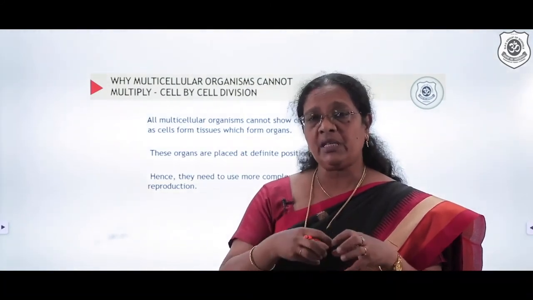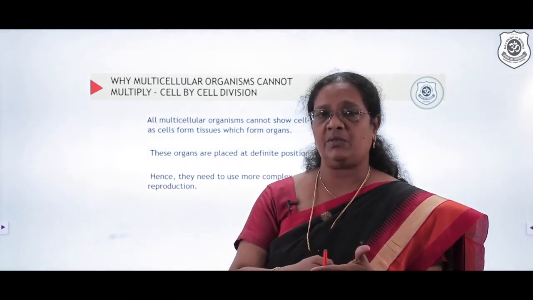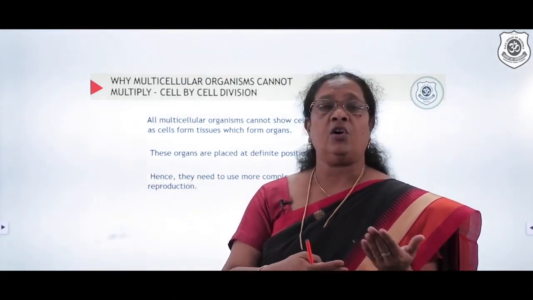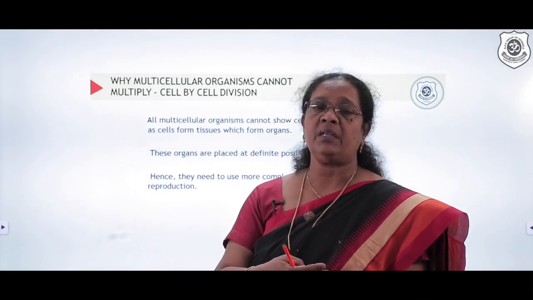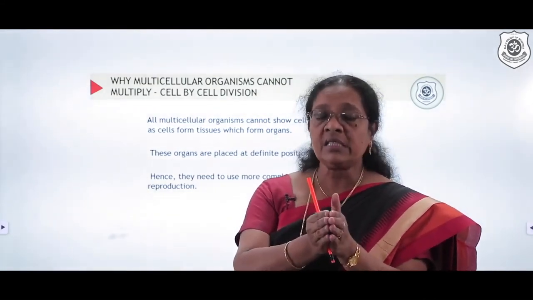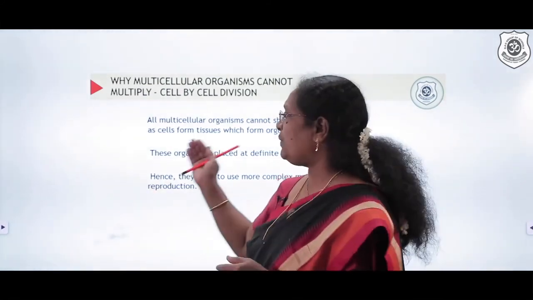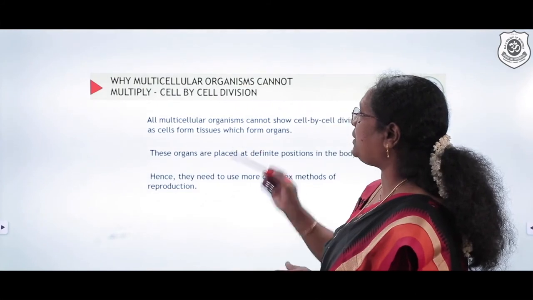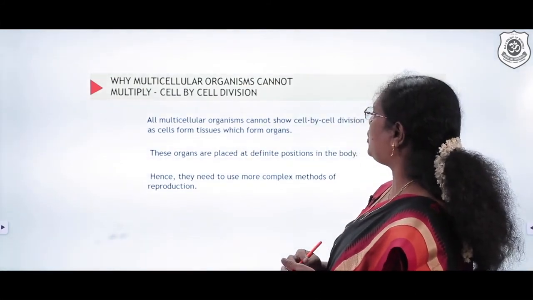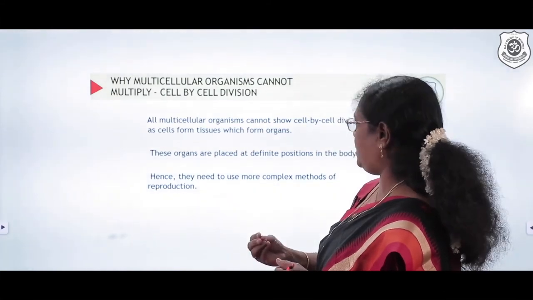If it were cell by cell division, like in the case of amoeba or Leishmania, it is not going to be possible. All the organ systems are not going to be evenly divided. That is the only reason a multicellular organism cannot undergo cell by cell division.